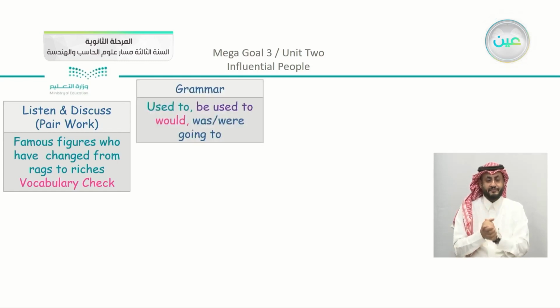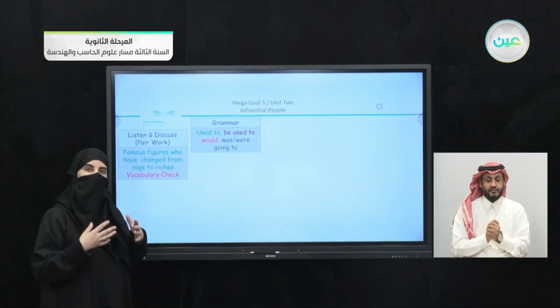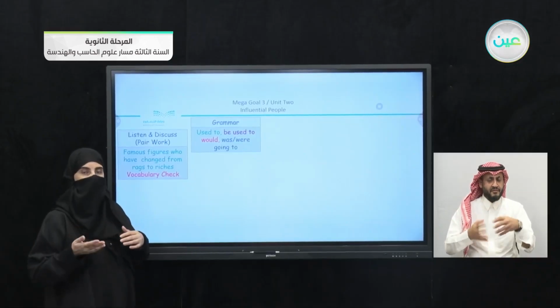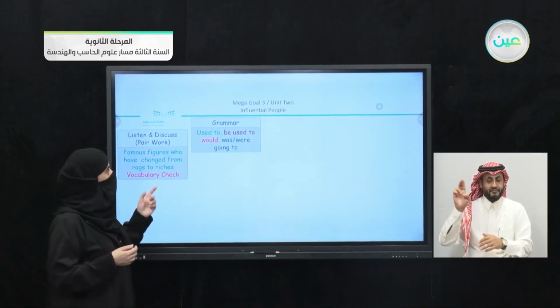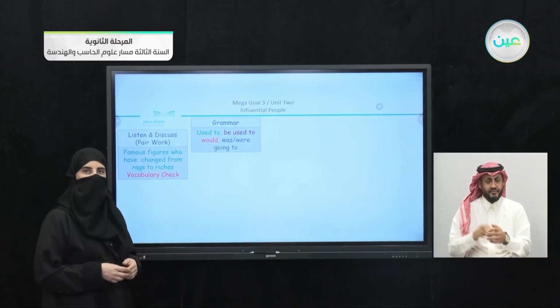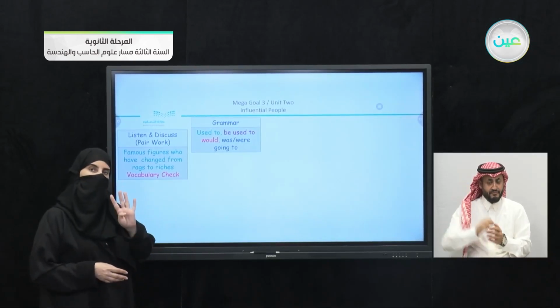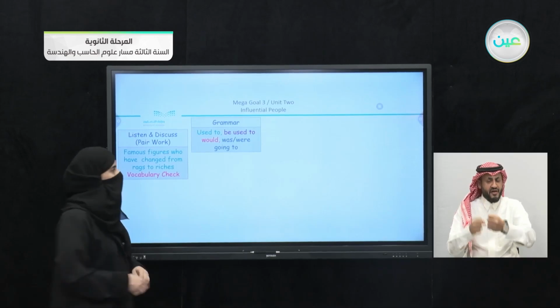We have here the grammar. We studied used to and the difference between used to and be used to. We studied also would, and we saw the difference or the connection or the same meaning that we have between would and used to. We have also was and were going to. So remember that we had the 4 structures in the grammar lesson.